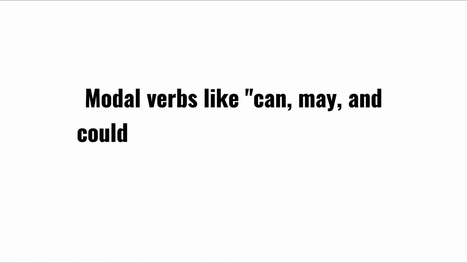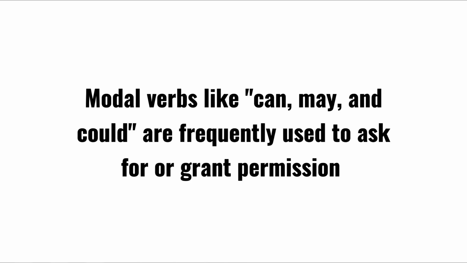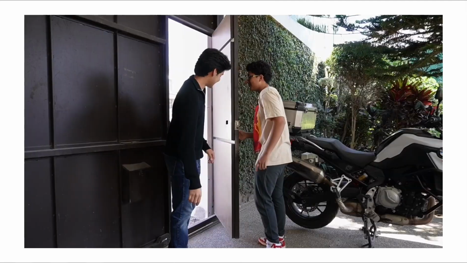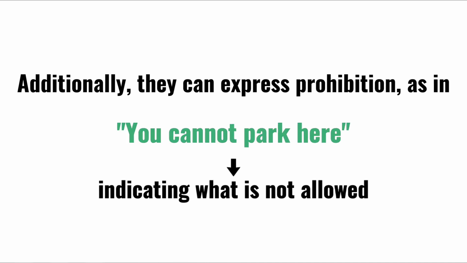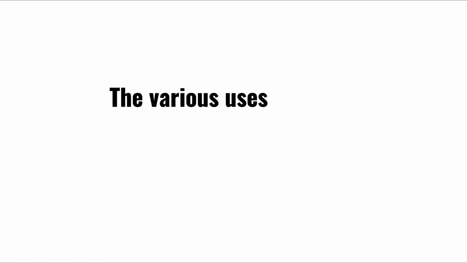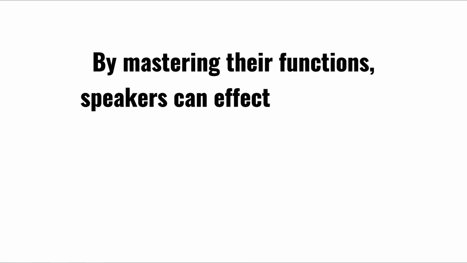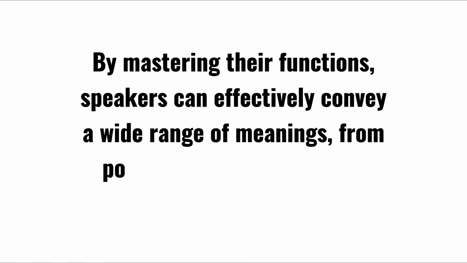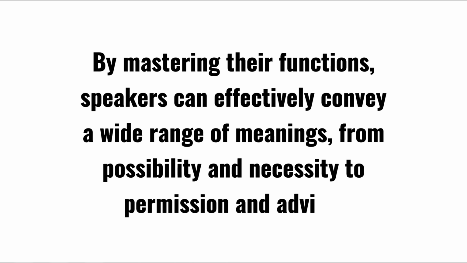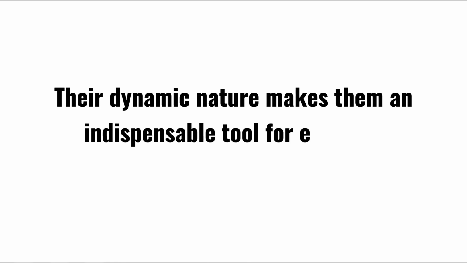Modal verbs like can, may, and could are frequently used to ask for or grant permission. For instance, can I borrow your book is an informal request, while may I leave early today is more polite and formal. Additionally, they can express prohibition, as in you cannot park here, indicating what is not allowed. The various uses of modal verbs highlight their versatility and importance in English. By mastering their functions, speakers can effectively convey a wide range of meanings, from possibility and necessity to permission and advice. Their dynamic nature makes them an indispensable tool for effective communication.